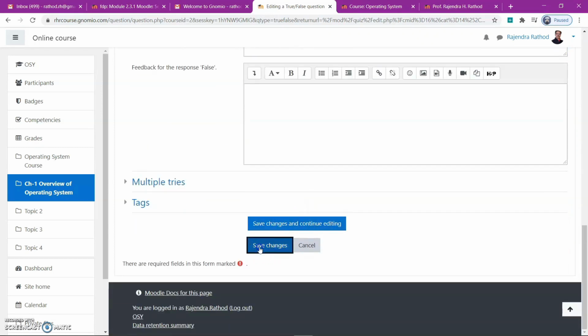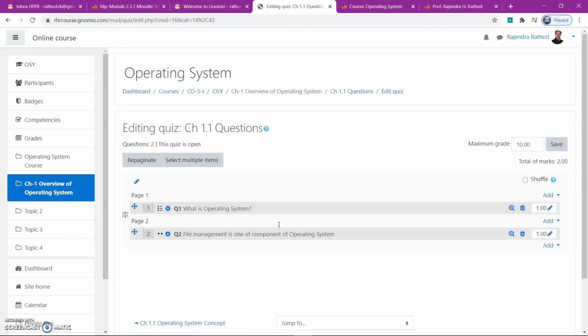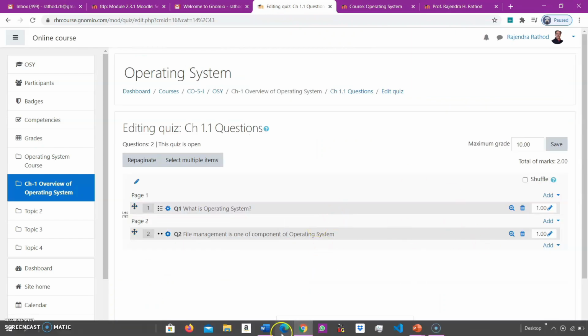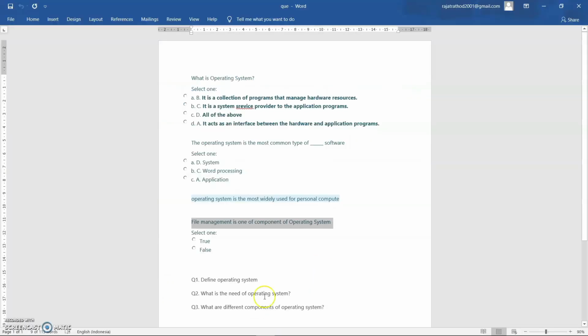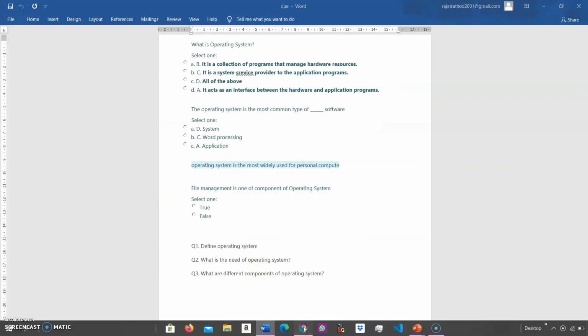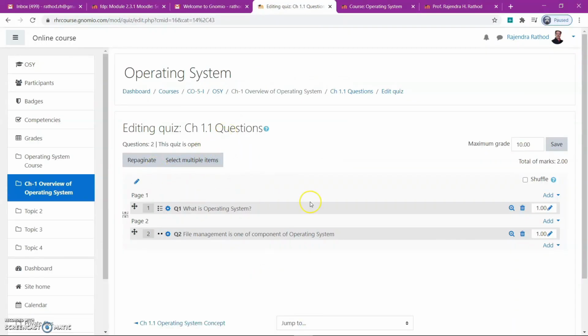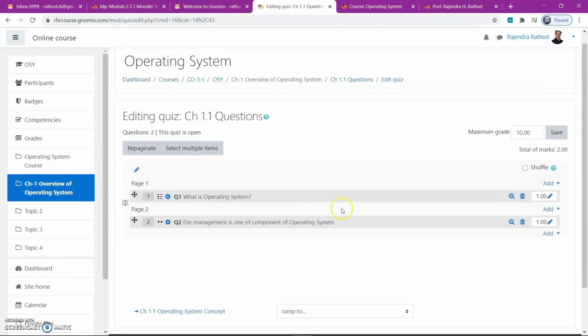And then save changes. Two questions are added. If you want to add more questions, you can add them in the same way, and save.